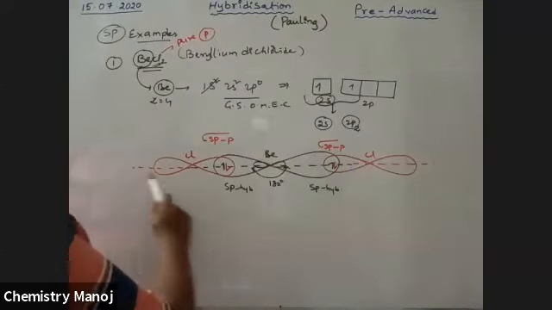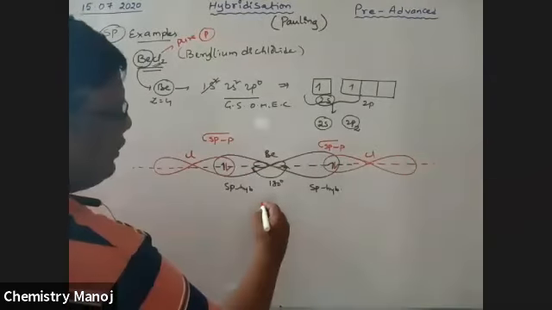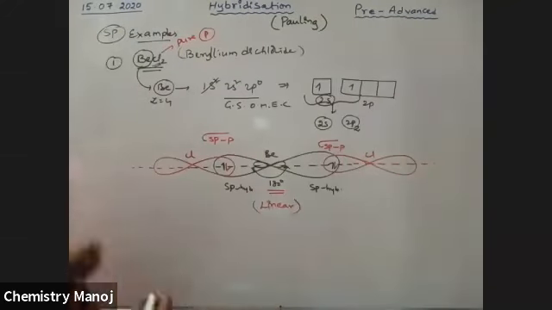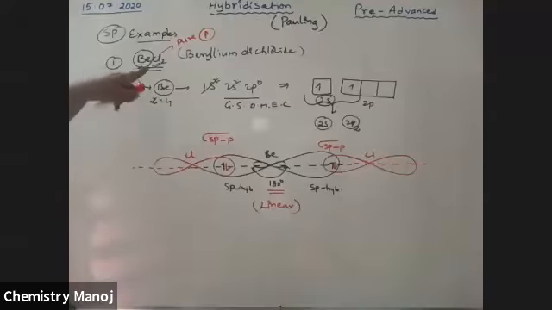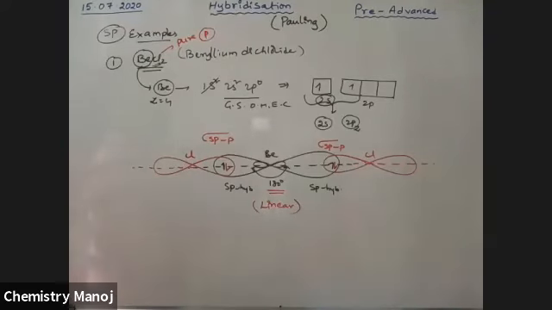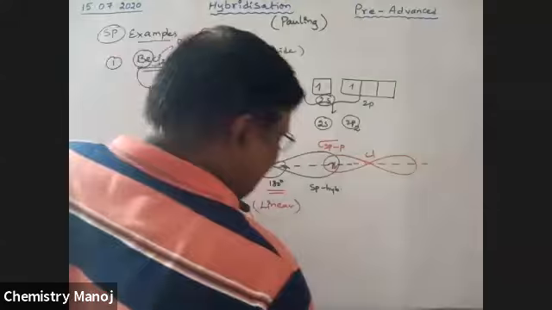Now what is the shape of BeCl2? It is directly a linear shape, with an angle of 180 degrees. So the hybrid orbital angle is equal to the molecular angle, and the hybrid orbital shape is equal to the molecular shape. Therefore, what is the shape of the BeCl2 molecule? Linear, having a bond angle of 180 degrees. So this is about beryllium chloride. Now, second example.